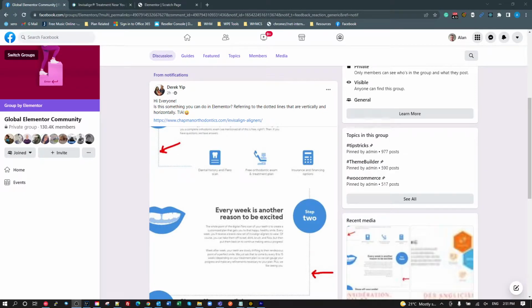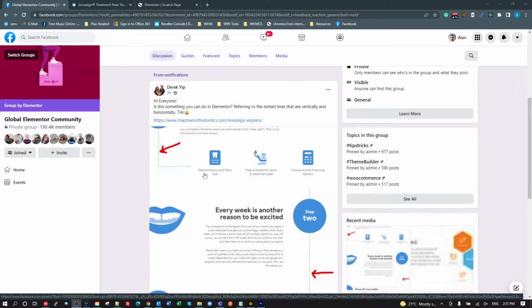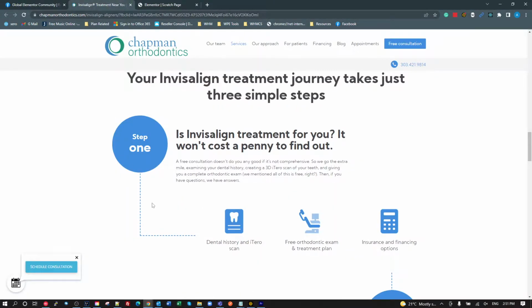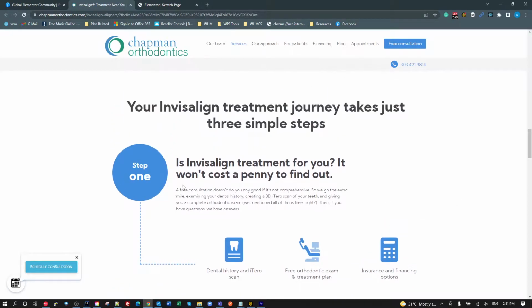Okay, so today this tutorial is based on a question from the global Elementor community. Derek Yip asked the question about this website here, in particular to do with these dotted or dashed steps here, linking off to this page, and here's an example of what they're wanting to do. So obviously a step, a dashed line, and some icons underneath it.